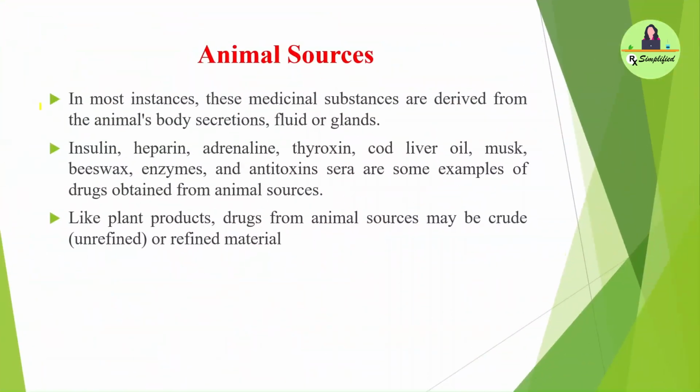The second category is the animal sources. In animals, either the animal product or certain animal parts can be used as drugs. Generally, they can be animals' body secretions, fluids or glands. Examples of animal drugs are insulin, heparin, adrenaline, thyroxine, cod liver oil, musk, beeswax, enzymes, and antitoxin sera. Like plant products, drugs from animal sources may be crude, that is unrefined, or refined material.